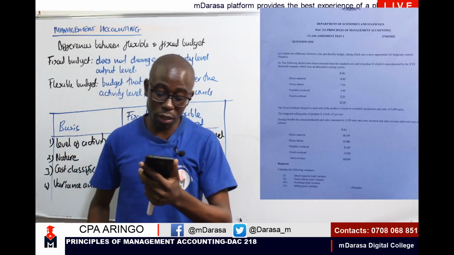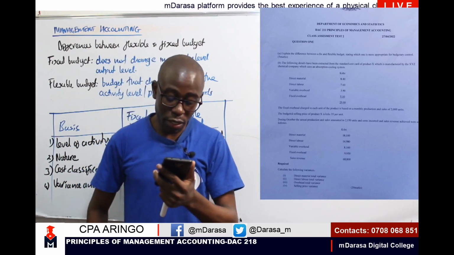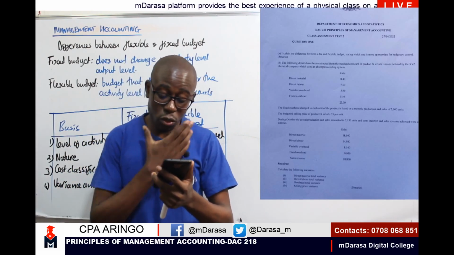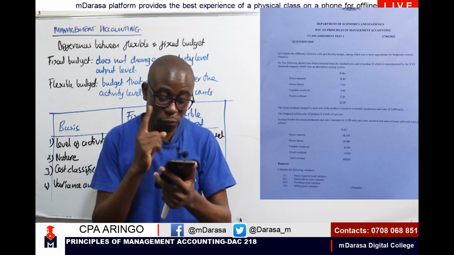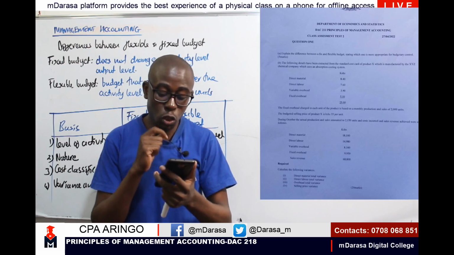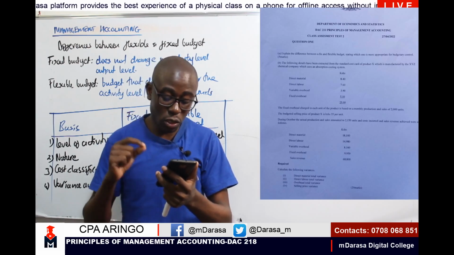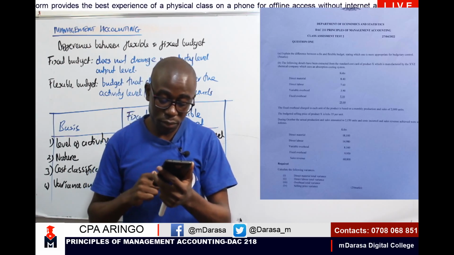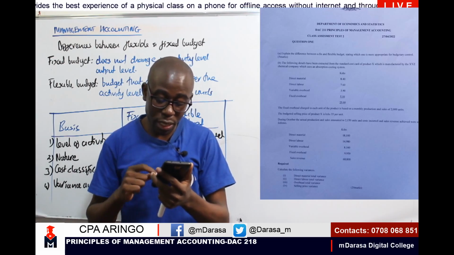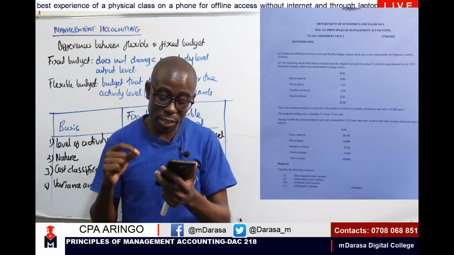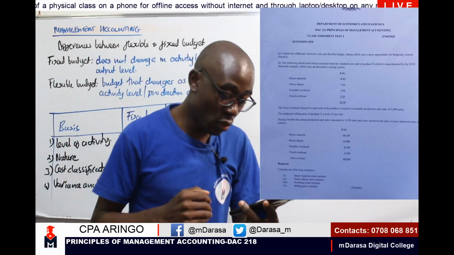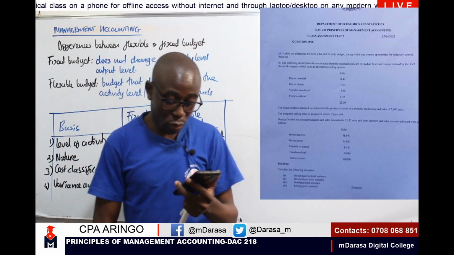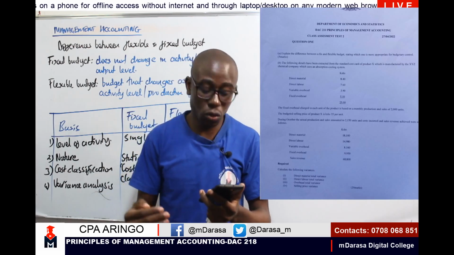I'm told that you have direct material, direct labor, variable overhead, and fixed overhead. In addition, the fixed overhead charged to each unit of the product is based on a monthly production and sales of 2,000 units.